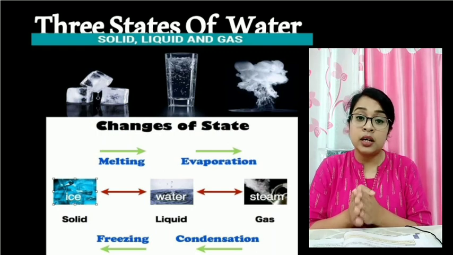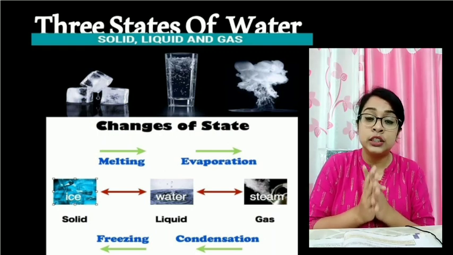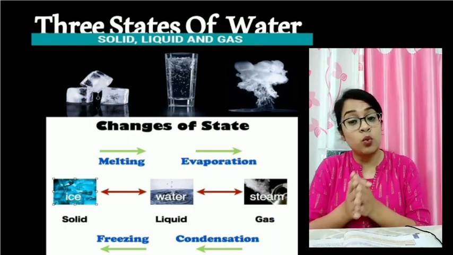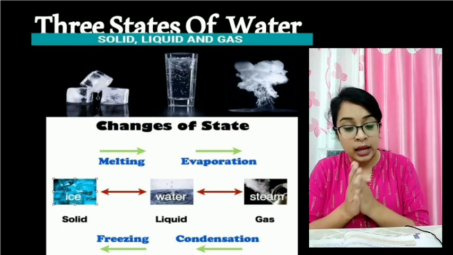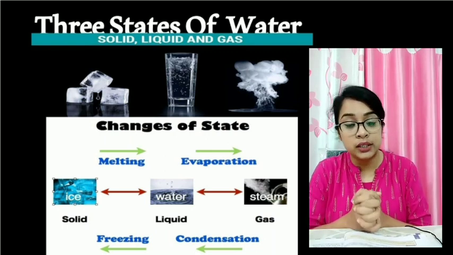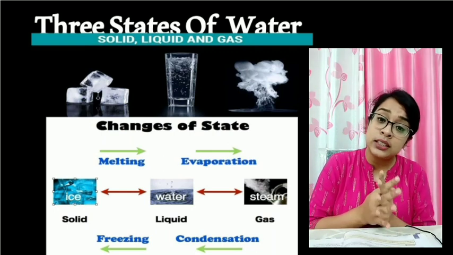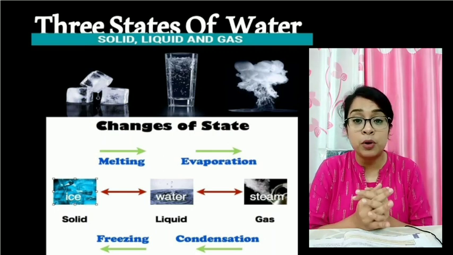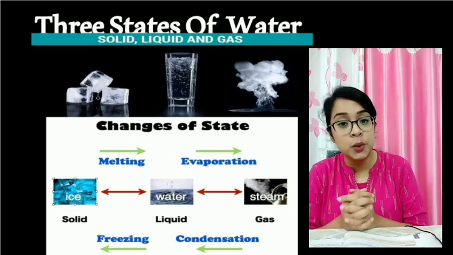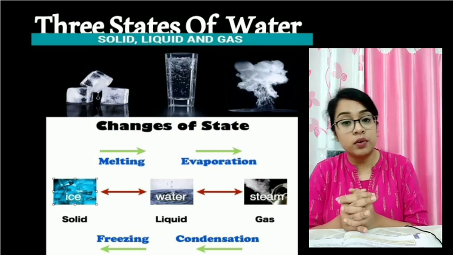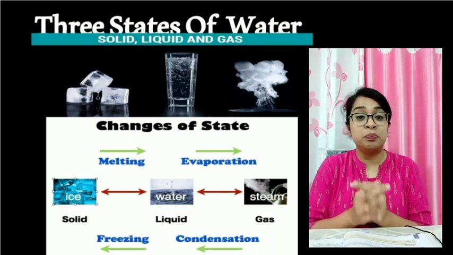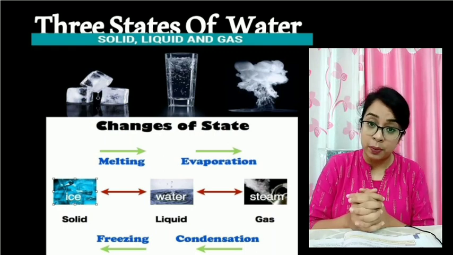Keep in mind the freezing point of water is 0 degrees Celsius. The water will again get converted into ice if it is kept below 0 degrees Celsius. Now, if we take that water and keep on boiling it, then we will find the water will get converted into gas. The boiling point of water is 100 degrees Celsius. Above 100 degrees Celsius, the water will get converted into water vapor.